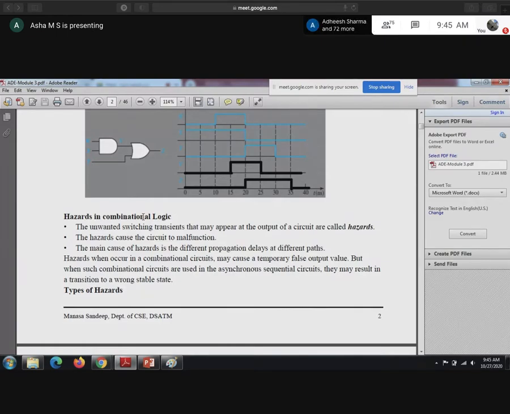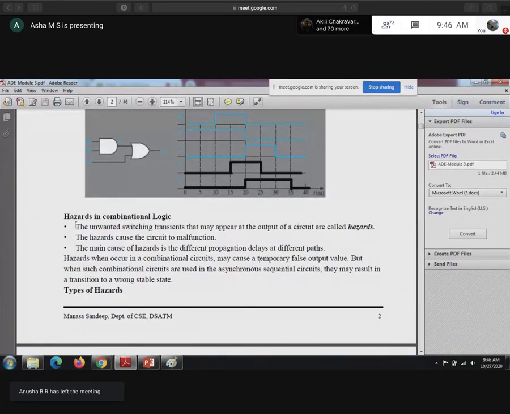Changes are considered here as transients. So these unwanted switching transients that may appear at the output of the circuit are called hazards.